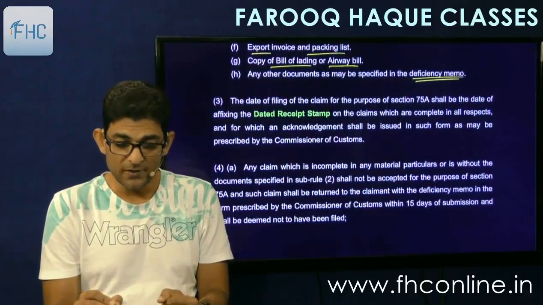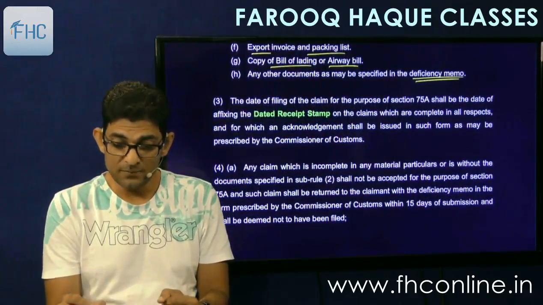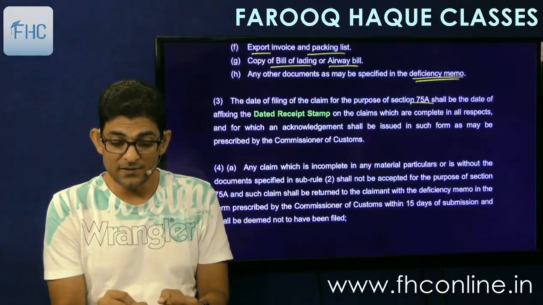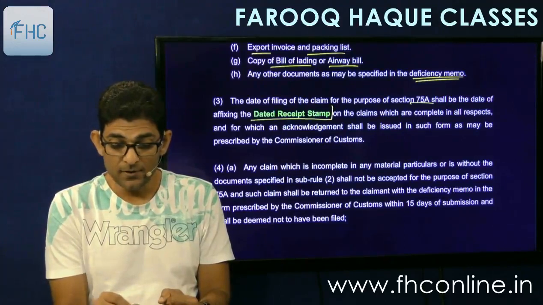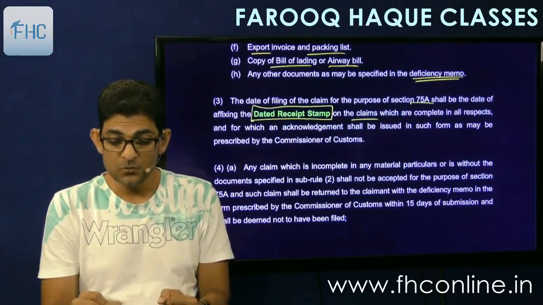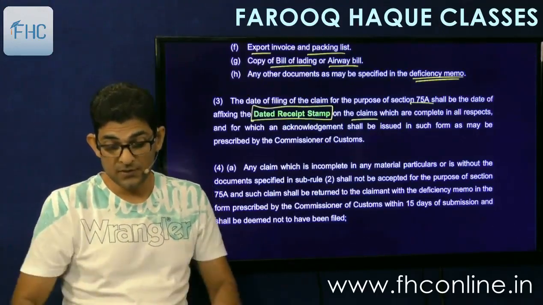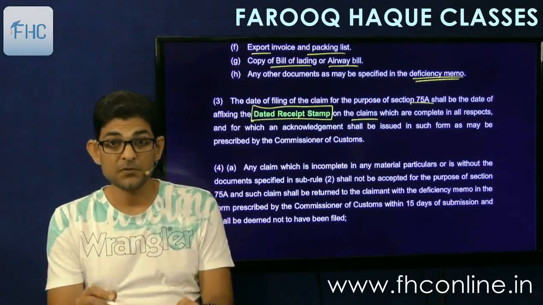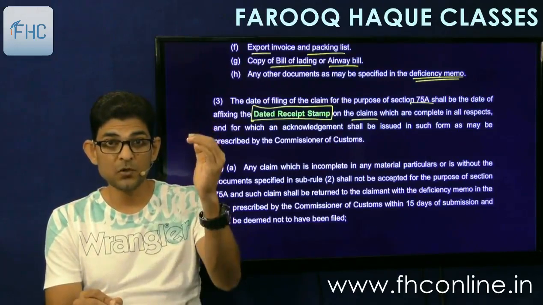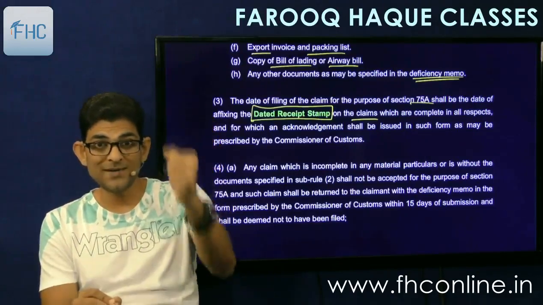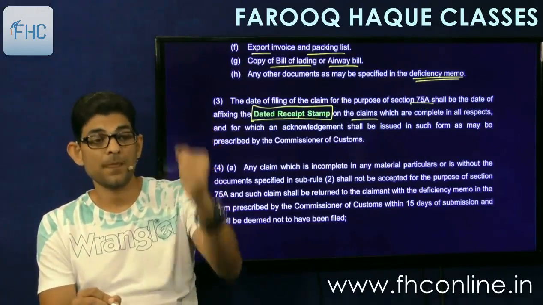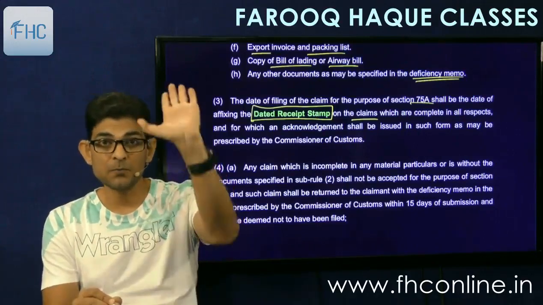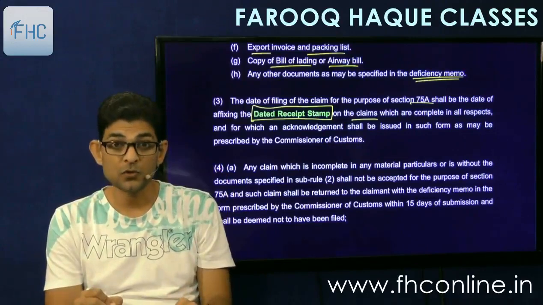Then the date of filing of the claim for the purpose of 75A, means interest, shall be the date of affixing the dated receipt stamp on the claims which are complete in all respects and for which the acknowledgement shall be issued in such form as may be prescribed. So when you submit your application, they will give you a dated receipt stamp that this is the date on which we have received your claim. So that date becomes important for calculation of interest.